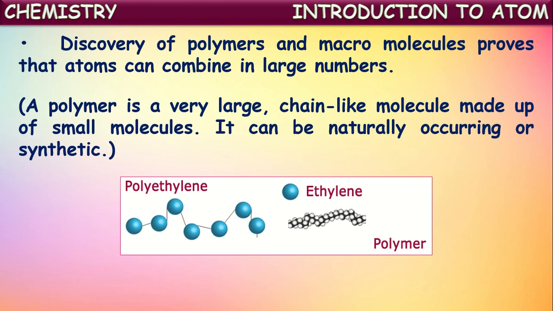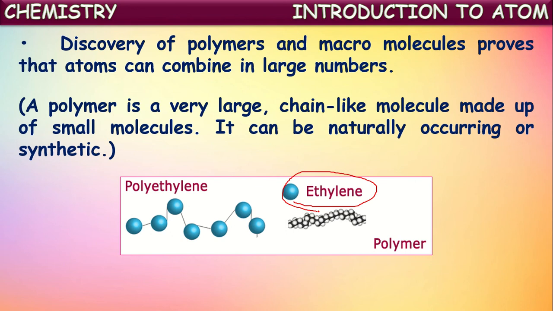In this way, for example, we know polyethylene. Polyethylene is a polymer which is made from simple molecules, ethylene molecules. So these are simple molecules, so many of them combine together to form a big long chain molecule called polyethylene.